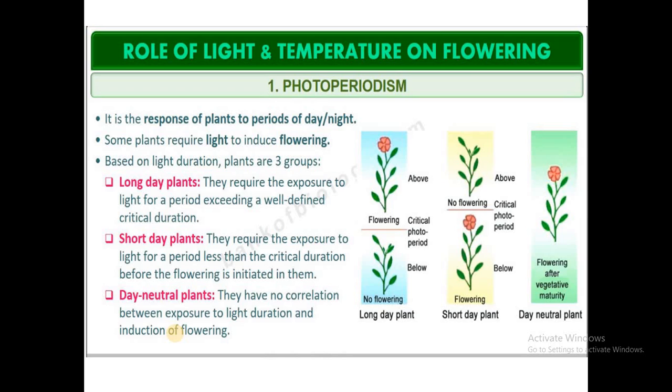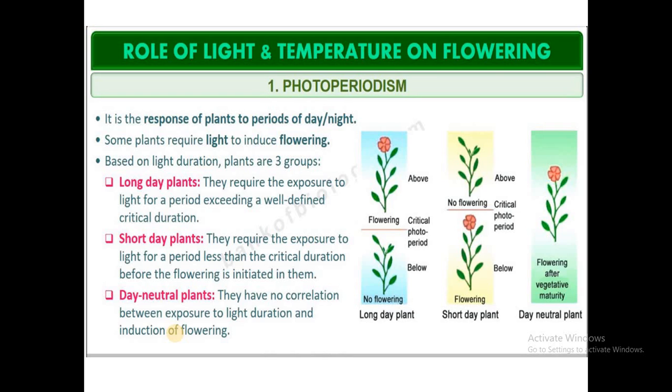To talk about the long day plants, what are these? They are the plants which flower when they receive light above the critical day length. Examples are wheat, oat, barley, etc. The second group is the short day plants. They are the plants which flower when they receive light below the critical day length. Examples: soya bean, chrysanthemum and dahlia.